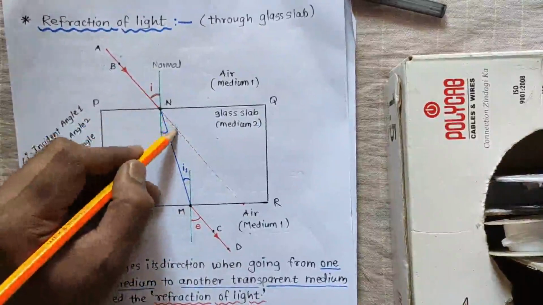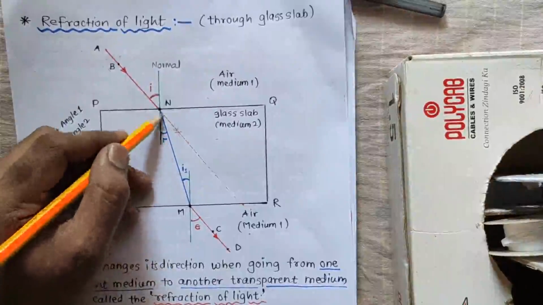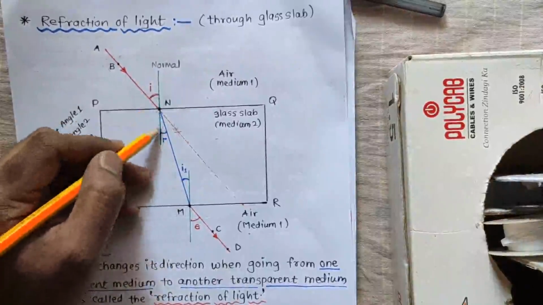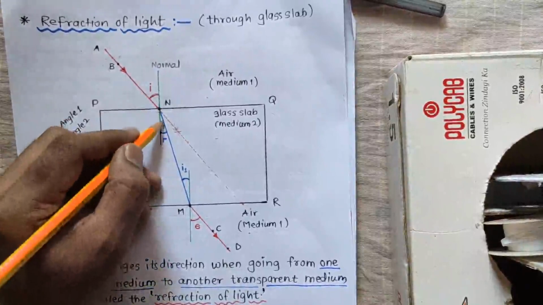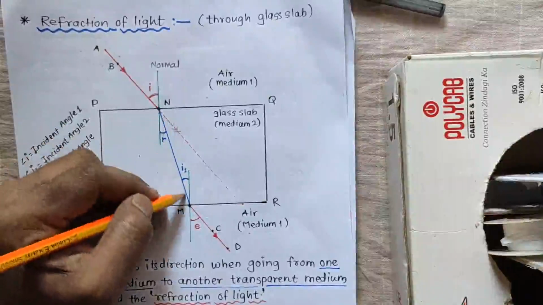See, it is not going straight, it is going closer, means it has bent towards the normal. And now this light ray is passing through the glass slab.